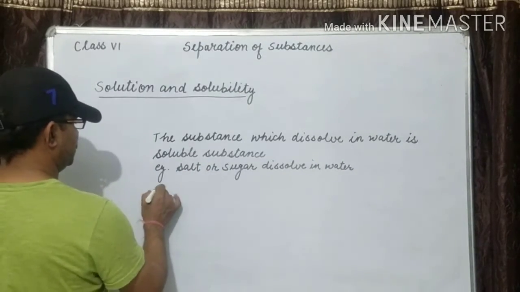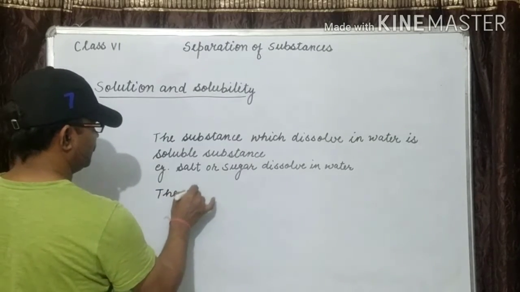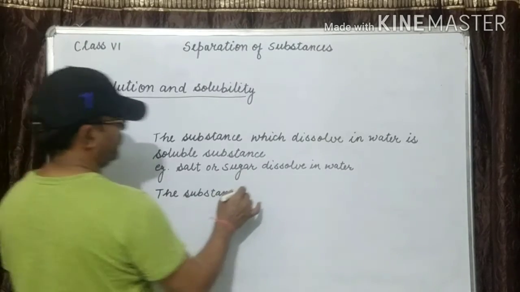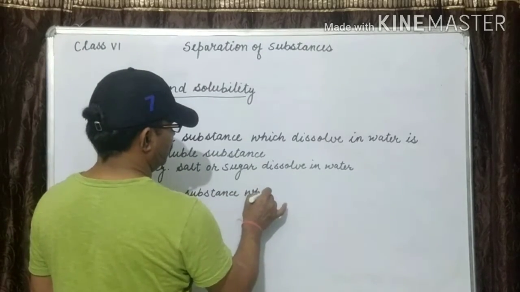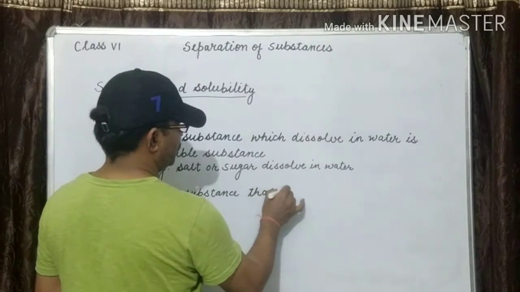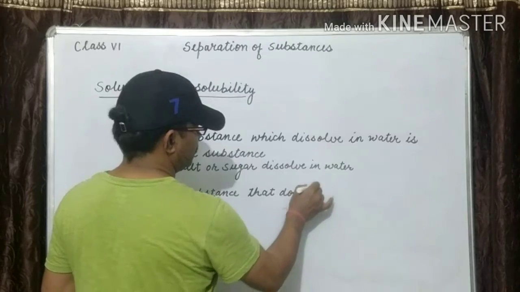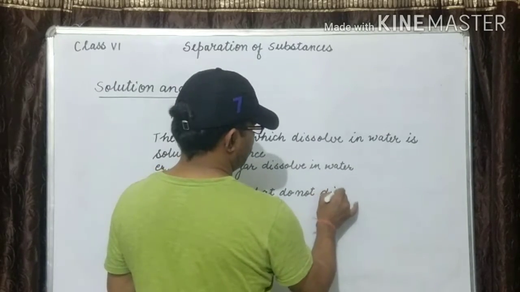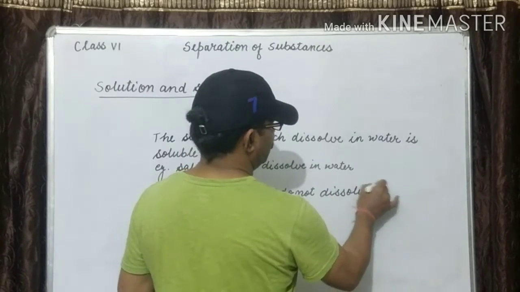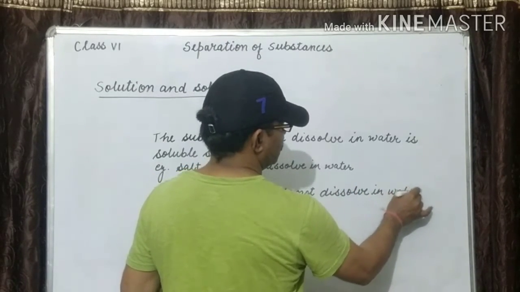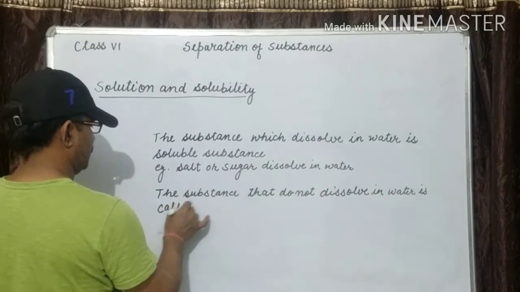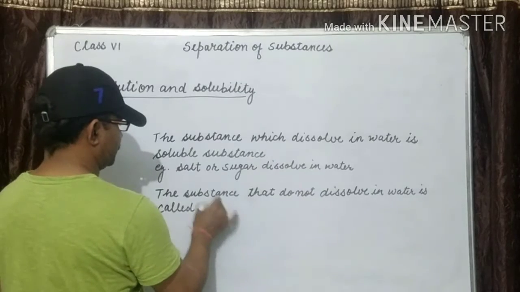Insoluble substance: the substance which does not dissolve in water is called an insoluble substance.